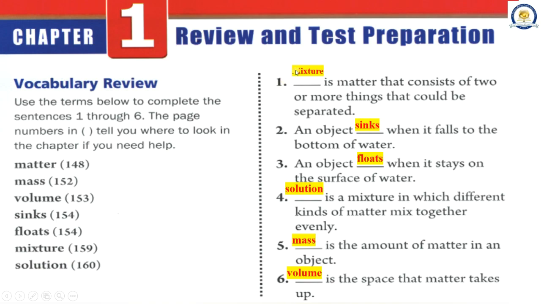1. A mixture is matter that consists of 2 or more things that could be separated. 2. An object sinks when it falls to the bottom of water. 3. An object floats when it stays on the surface of water. 4. A solution is a mixture in which different kinds of matter mix together evenly. 5. Mass is the amount of matter in an object. 6. Volume is the space that matter takes up.